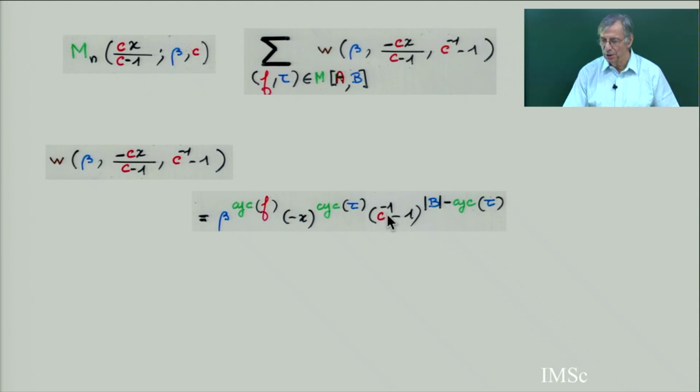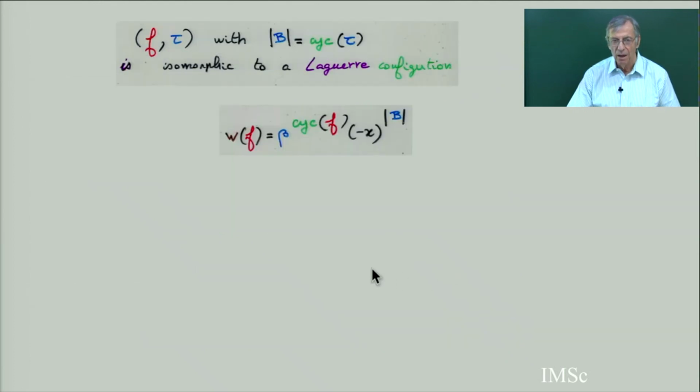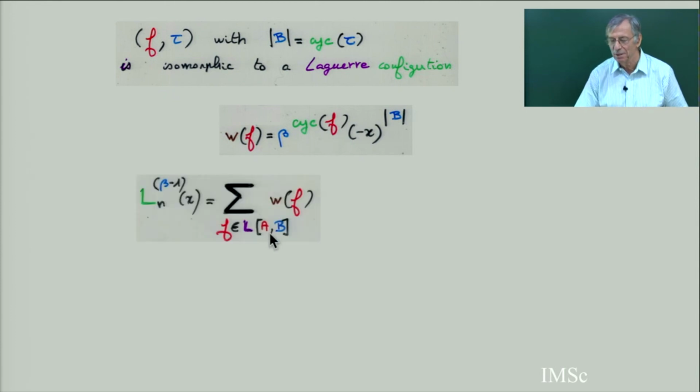So all configurations are going to be killed at the limit, except the only Mexner configurations which will survive in this limit are configurations where the cardinality of B is equal to the number of cycles. And if you have this condition, the limit will give the sum of the configurations having this condition, and this condition says the cardinality exactly in the cycle means it's only a point. Each cycle is a point, and this means that you have a Laguerre configuration, in fact.